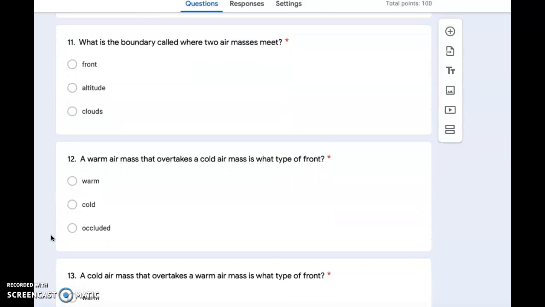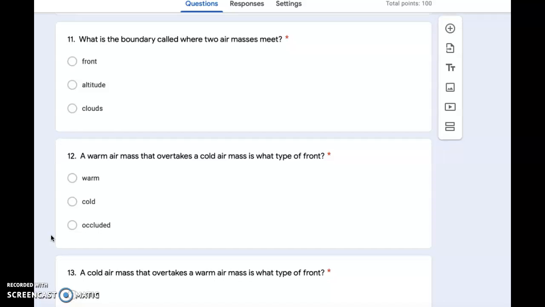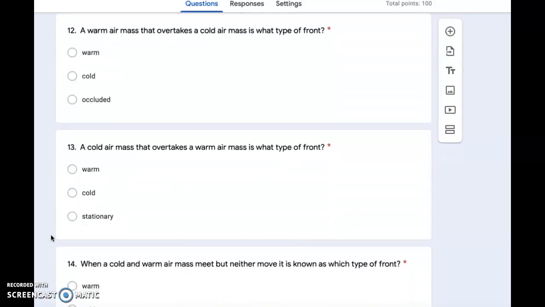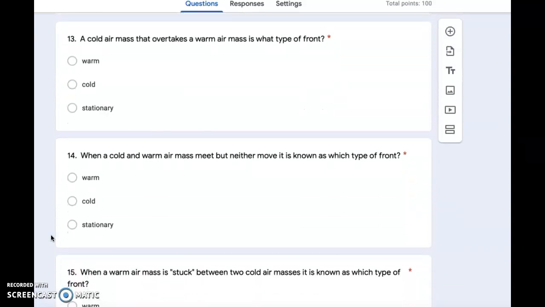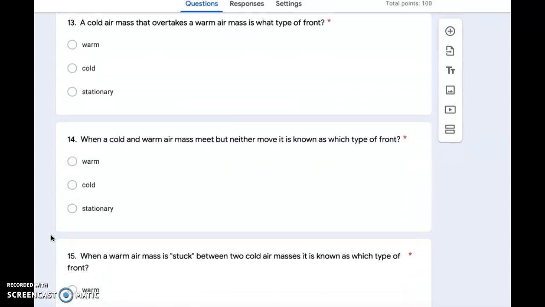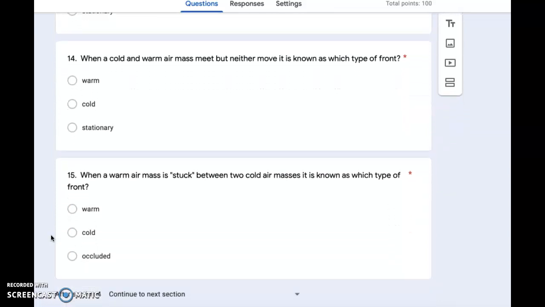Number 11. What is the boundary called where two air masses meet? Front, altitude, or clouds? Number 12. A warm air mass that overtakes a cold air mass is what type of front? Warm, cold, or occluded? Number 13. A cold air mass that overtakes a warm air mass is what type of front? Warm, cold, or stationary?